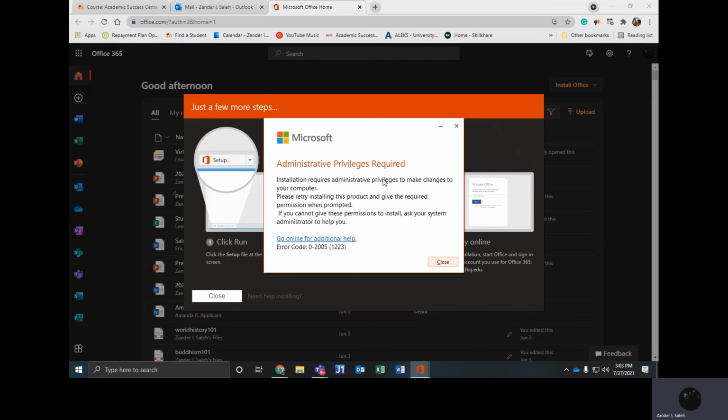Because I'm on one of the computers provided by the University of Dubuque, I do not have administrator privileges, so I can't install this. Luckily, all University of Dubuque computers that you can access will already have Microsoft Office installed.